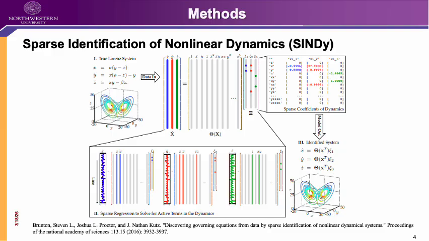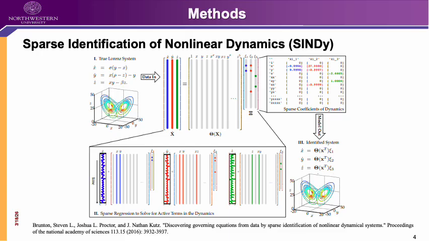The idea is that the true governing equation can be represented as a combination of only a few of these candidate functions. Once the library is constructed, we express the time derivative of the state variable as a linear combination of these functions. This gives us the regression form shown as x dot equals Θ(x) multiplied by Ψ, where Θ(x) is the library matrix evaluated from data, and Ψ contains the coefficients we want to identify.